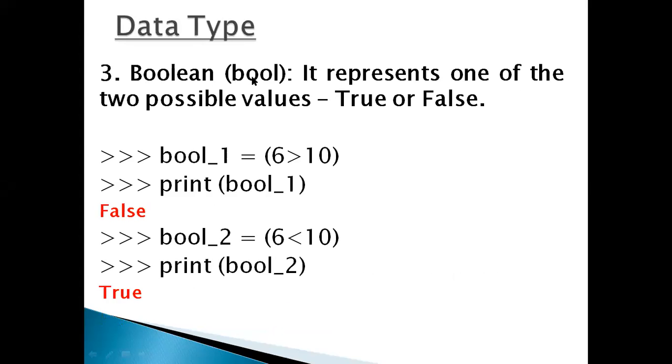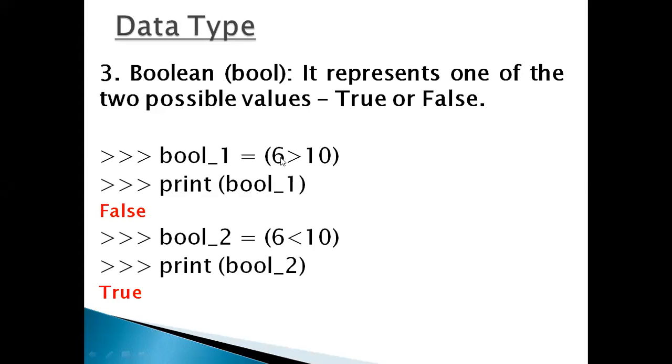So next, the bool data type. Bool means boolean, which only displays true and false. It represents one of two possible values, only true or false. Here, see the example: bool_1 is a variable name, not a keyword, equal to 6 greater than 10. 6 is a small number, 10 is a bigger number.